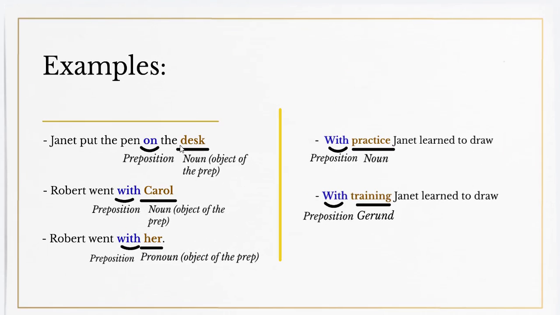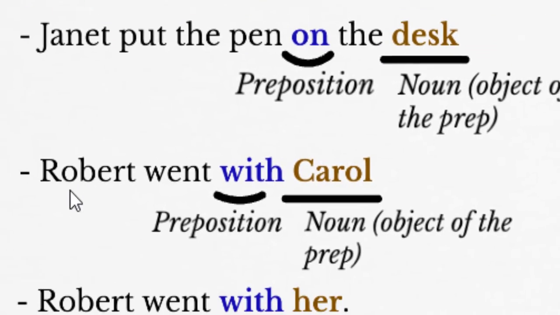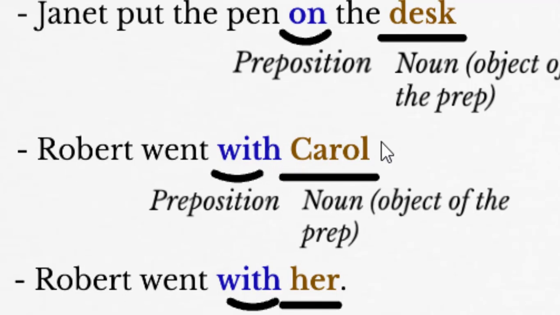Now let's take a look at these examples here. Janet put the pen on the desk. Here, "on" is the preposition, "desk" is the object of the preposition. Of course, "desk" is a noun, that's its nature, but in this sentence it serves as the object of the preposition. Robert went with Carol.